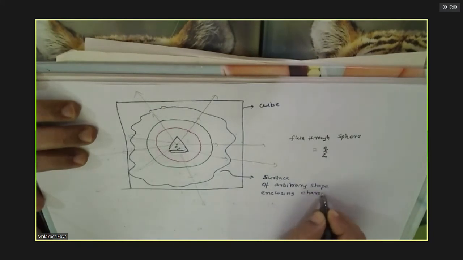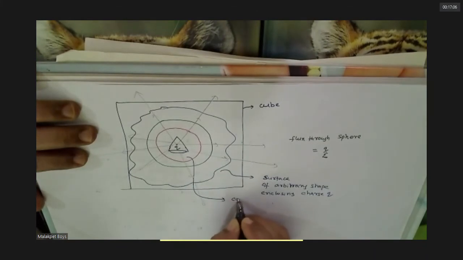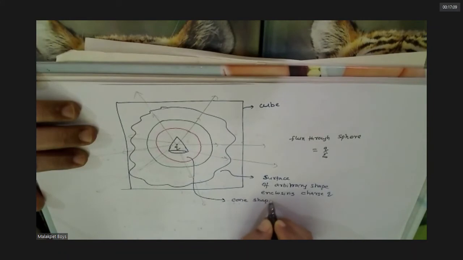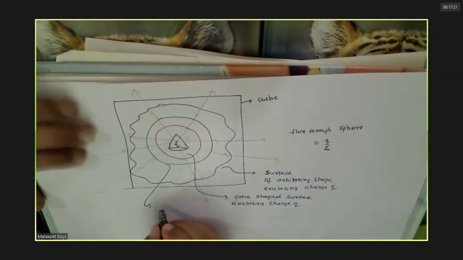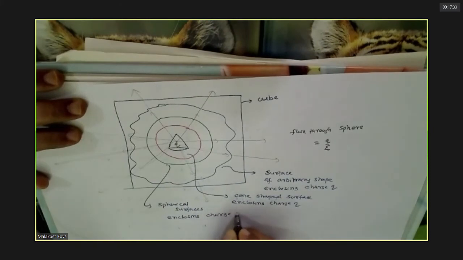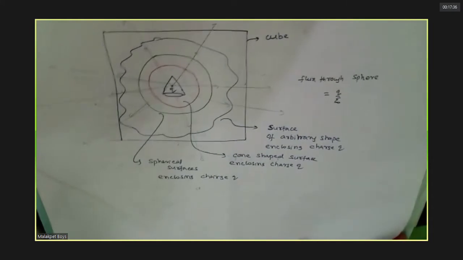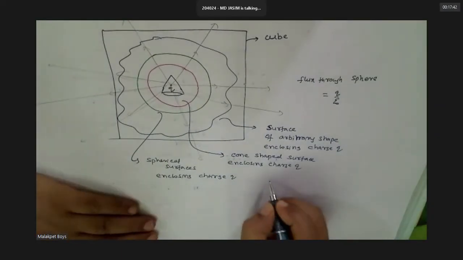Do you agree with this? Yes, sir. Clear or not? This is the cone. Okay, followed. Till here, any doubt? No doubt, sir.